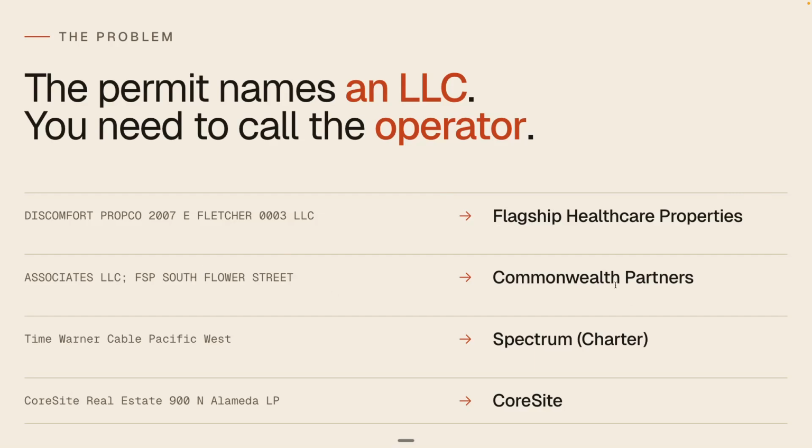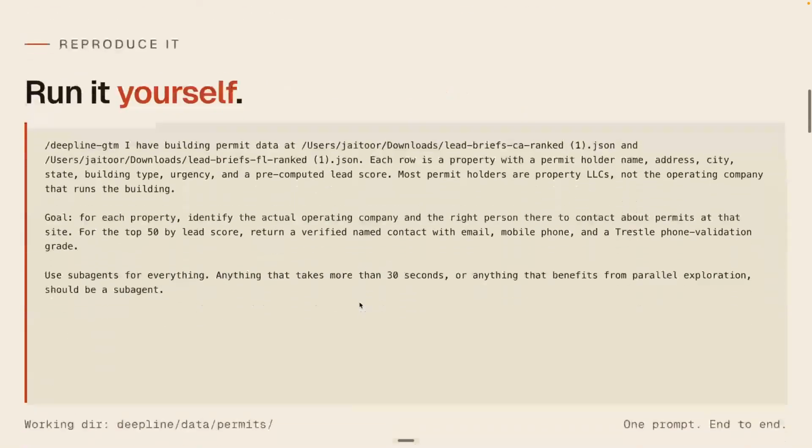And this was a pretty hard one that the system was able to figure out. And then you might have ones where companies merged or joined together, or where it's a specific subsidiary of a larger real estate investment trust. So each of these, you start with a permit, and now we're trying to get to the contact of the person who would be in charge of the facility or project itself for this particular customer's problem.